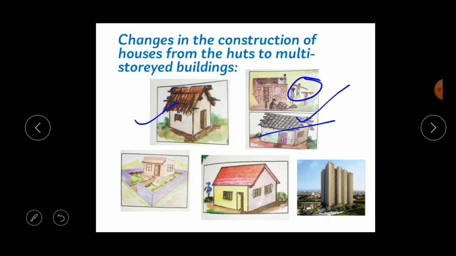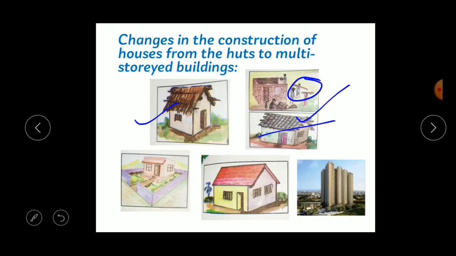So the people used to plaster the floor using cow dung mixed with water, right? They even decorated the house by putting rangoli in front of their houses, right? You might have seen this type of houses even in villages, isn't it?